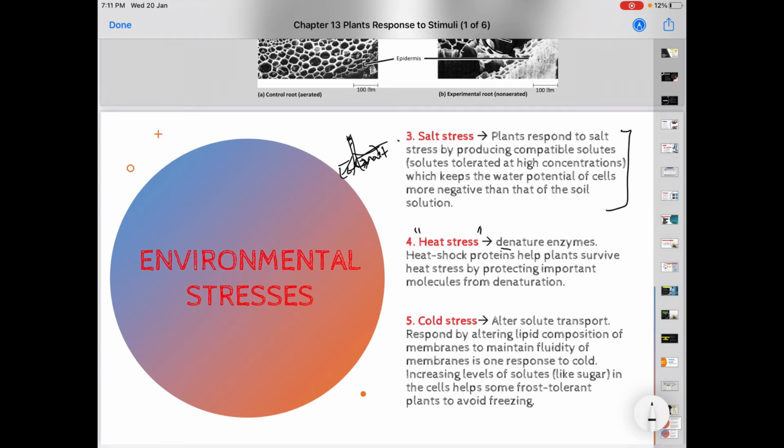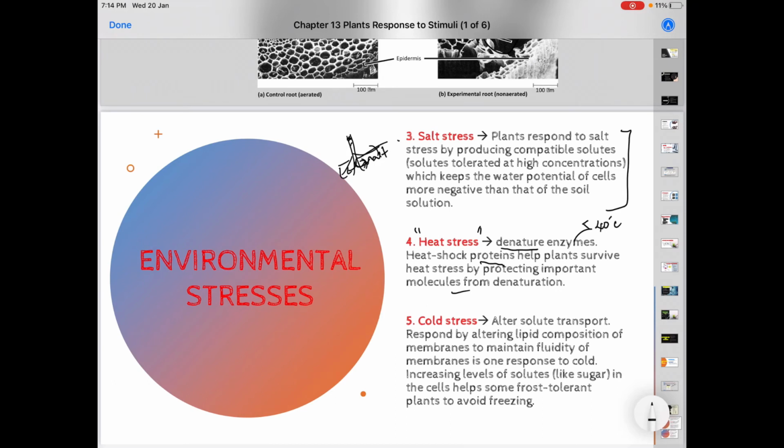The fourth is heat stress. Heat is synonymous with enzyme denaturation. Enzymes are proteins, so the temperature must not reach 40 Celsius in order for the enzymes to function. In order for the plant to adapt to this change, plants have heat shock proteins. These heat shock proteins help the plant survive heat stress by protecting molecules from denaturation.